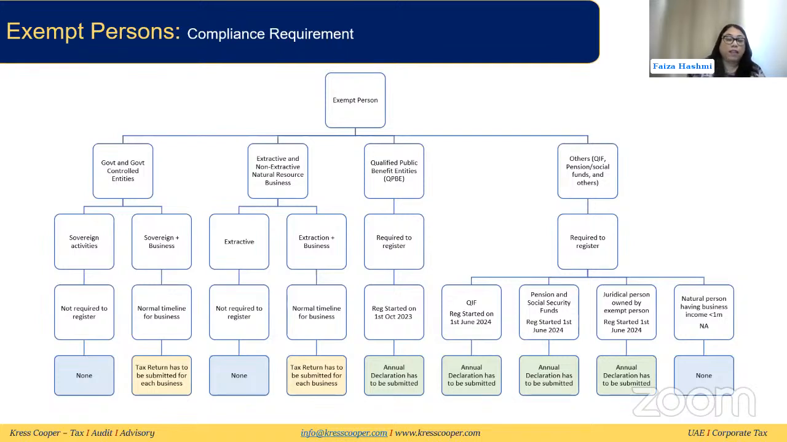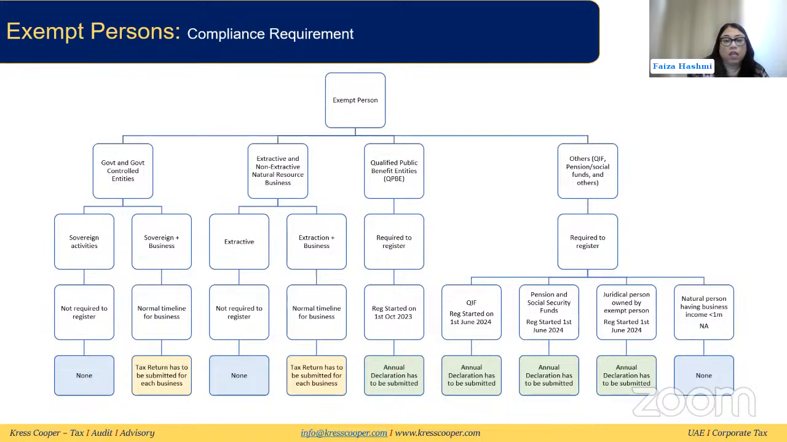If they do apply to be treated as a single person for all the other businesses, then they will need to submit only one return. Otherwise, they will need to submit a tax return for all businesses separately, within 9 months from the end of the tax year.